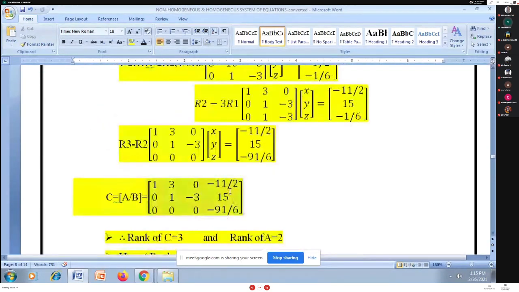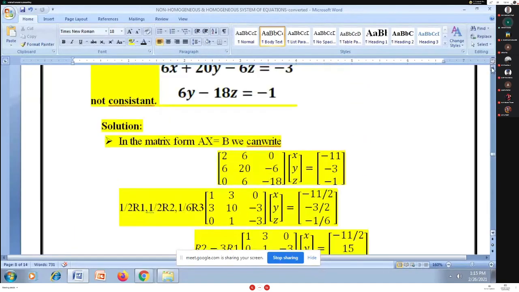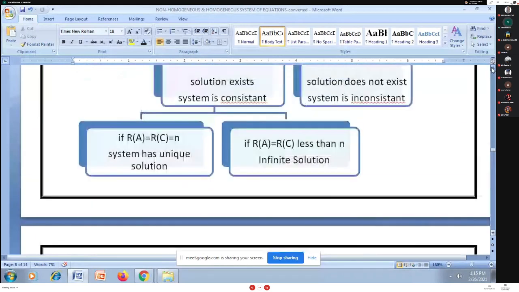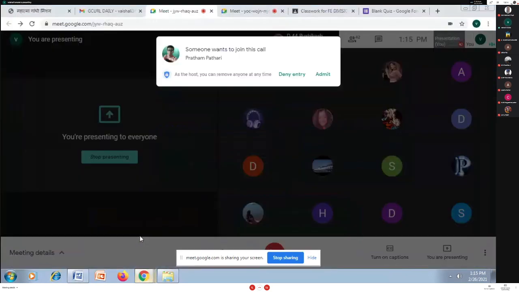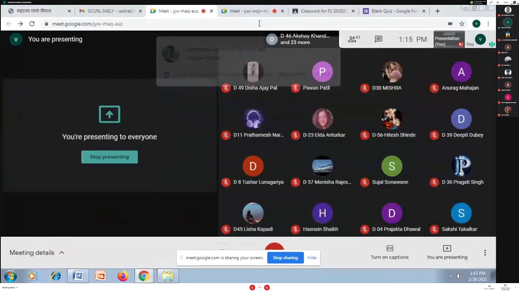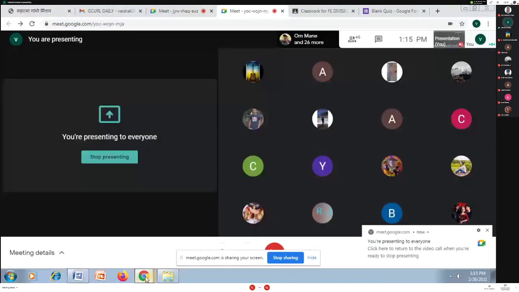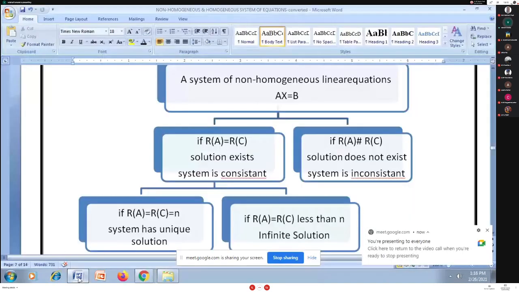Regarding this example, I told you to look at this chart, this tree diagram. This tree diagram is very important for non-homogeneous systems of equations. I told you to write the system of equations in the form Ax = b. Further, according to the chart, the system may be consistent or inconsistent.